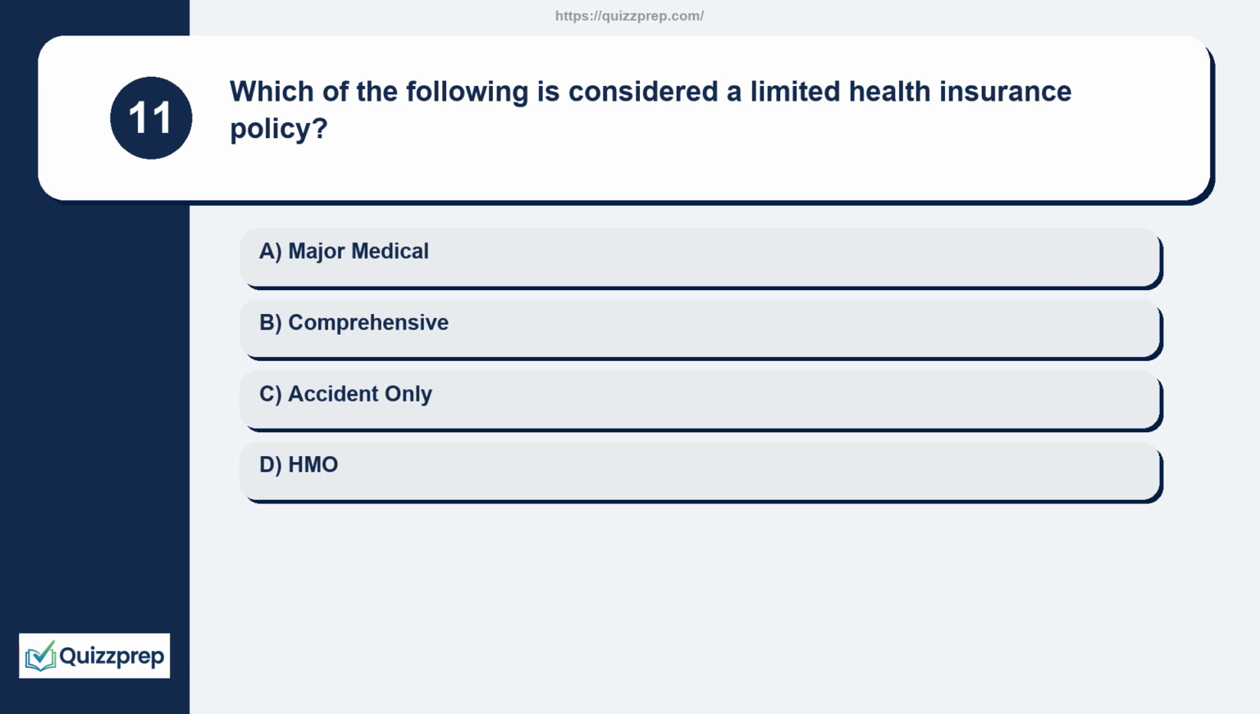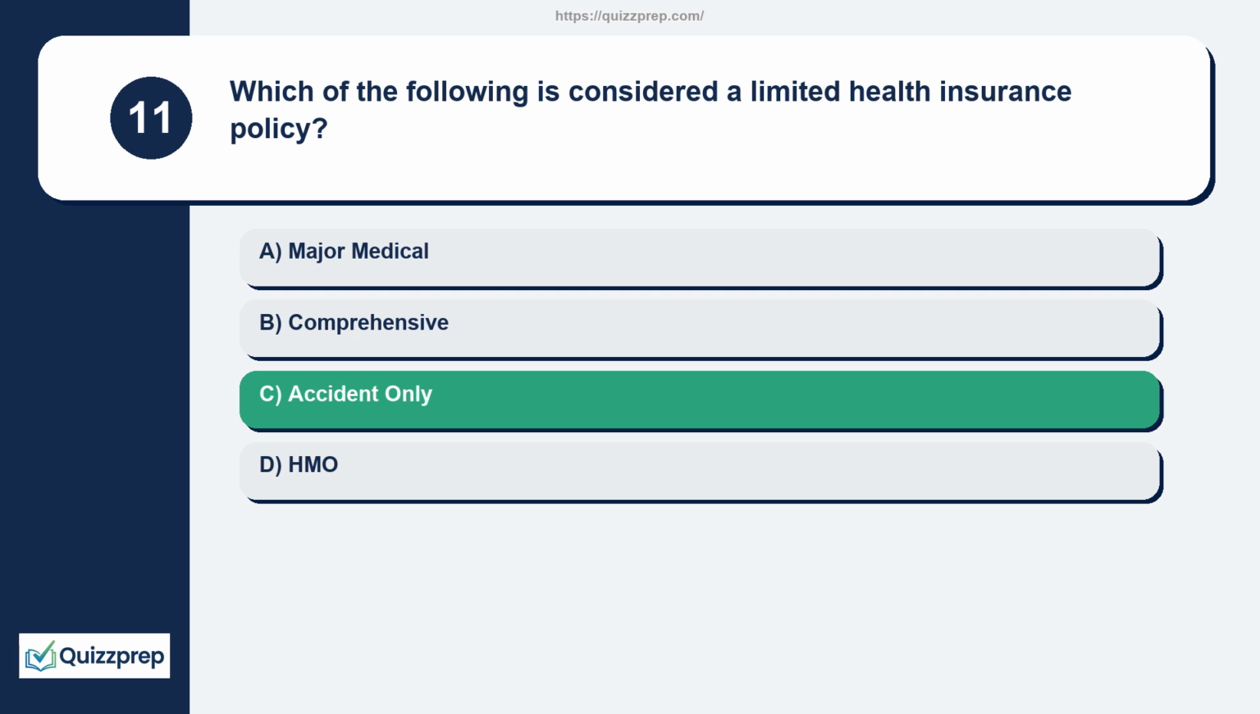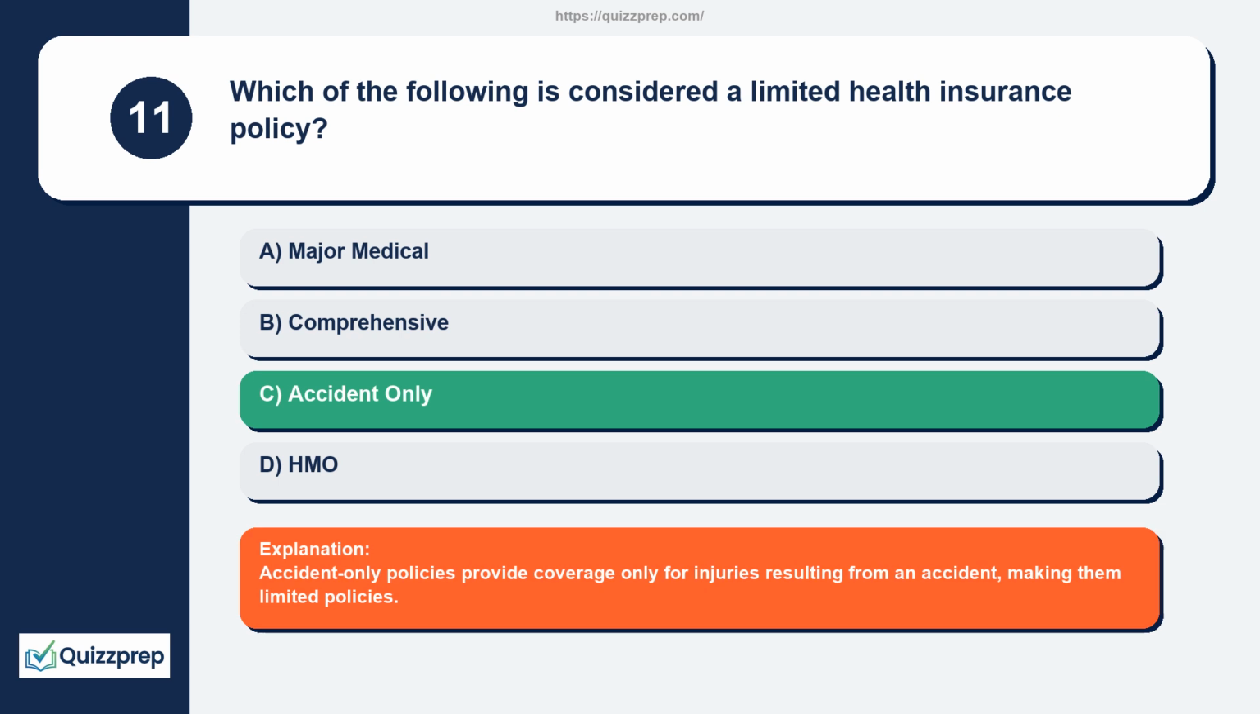Question 11. Which of the following is considered a limited health insurance policy? Major medical, comprehensive, accident only, HMO. Accident-only policies provide coverage only for injuries resulting from an accident, making them limited policies.